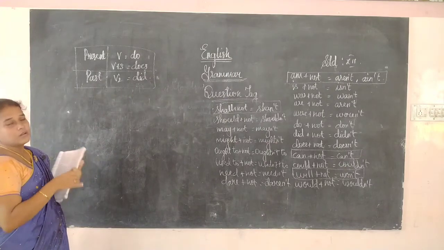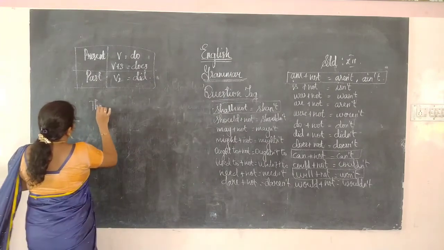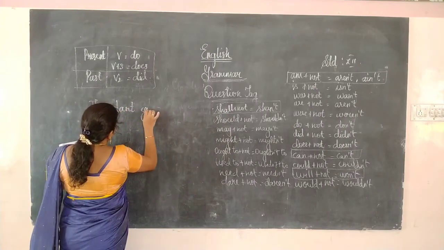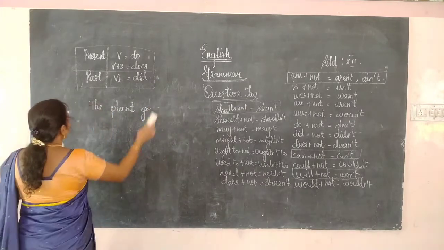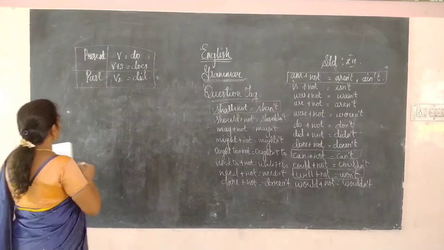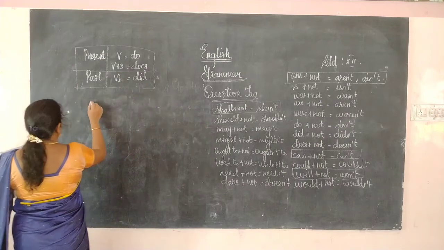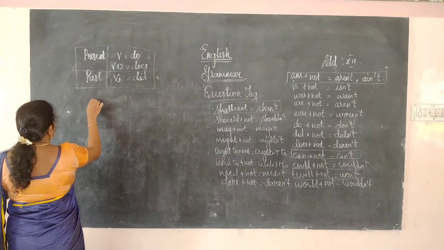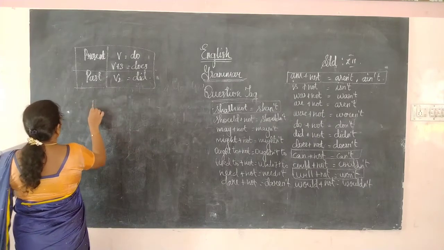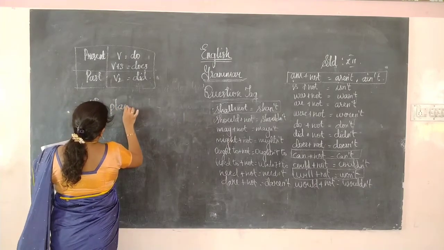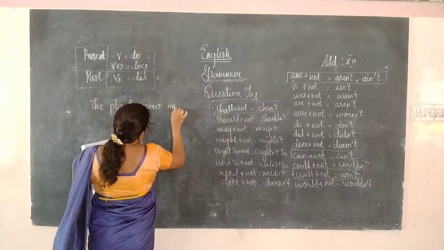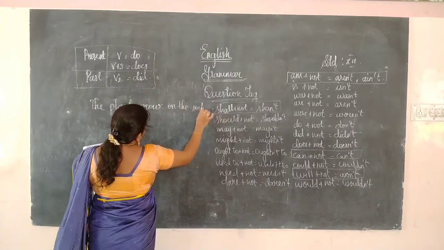Okay, now I will give an example. The plant grow on the soil.